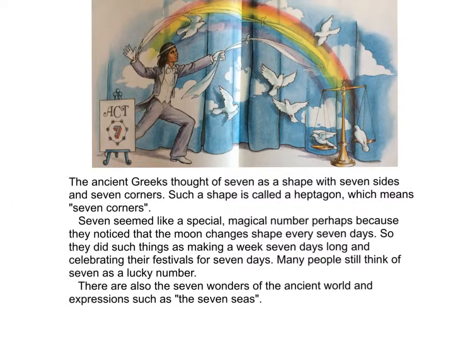The ancient Greeks thought of 7 as a shape with 7 sides and 7 corners. Such a shape is called a heptagon, which means, yes, you guessed it, 7 corners. 7 seemed like a special magical number, perhaps because they noticed that the moon changes shape every 7 days. So they did such things as making a week 7 days long and celebrating their festivals for 7 days. Many people still think of 7 as a lucky number. There are also the 7 wonders of the ancient world and expressions such as the 7 seas.